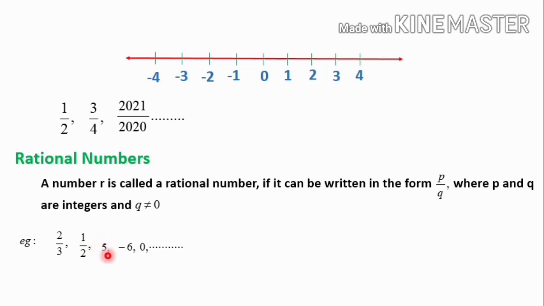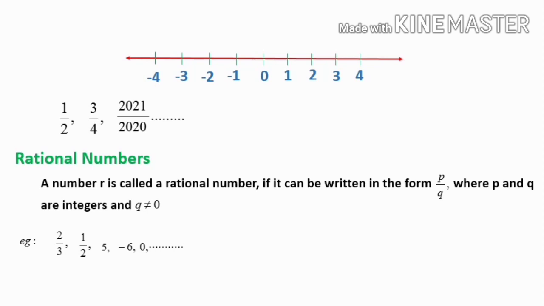Now consider 5. Of course it is an integer, but we can write 5 in the form 5 divided by 1. So 5/1 is in p/q form, and that is a rational number. Next, minus 6. Minus 6 also we can represent in p/q form, that is minus 6 divided by 1, so that is a rational number. Next I have taken 0. 0 is also a rational number because we can represent 0 as 0/1, 0/2, 0/3 and likewise.